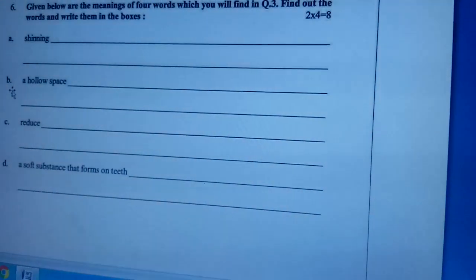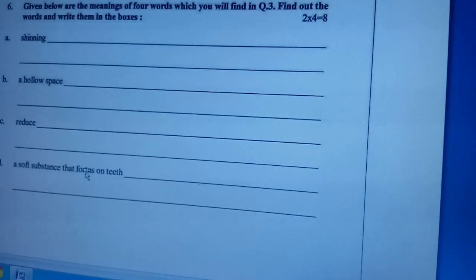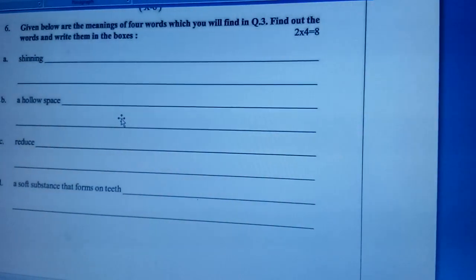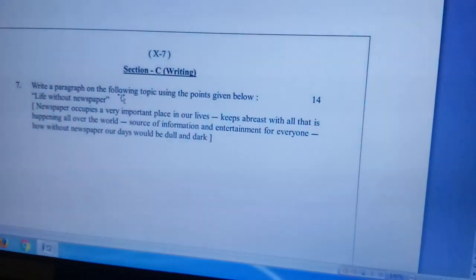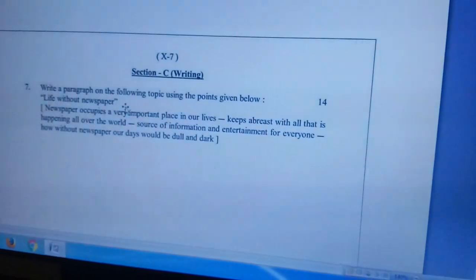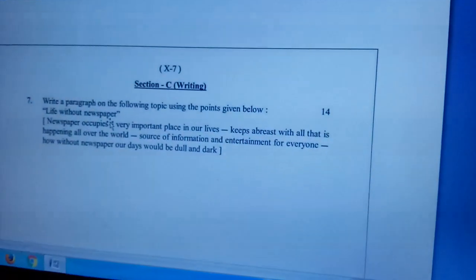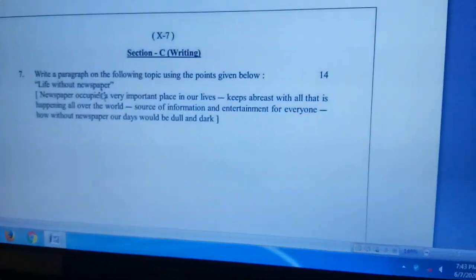And that is the unseen and grammar and vocabulary part. We have completed working out these 2 sections. So tomorrow we shall begin working out the writing part, and tomorrow we shall discuss the writing of the paragraph Life Without Newspaper. So goodbye for today.